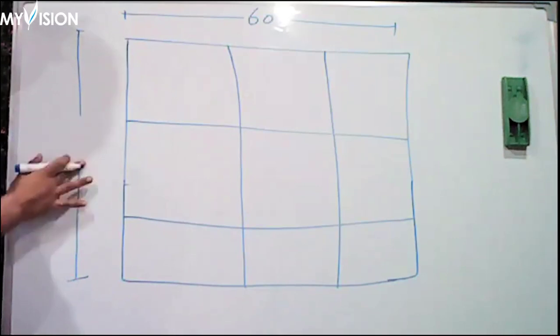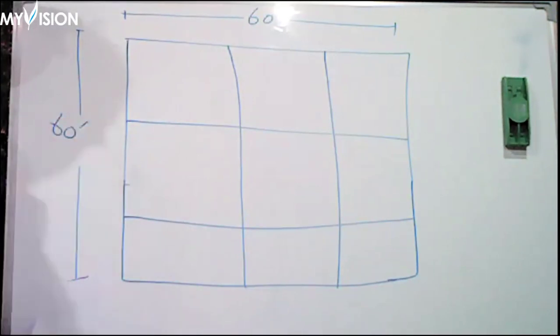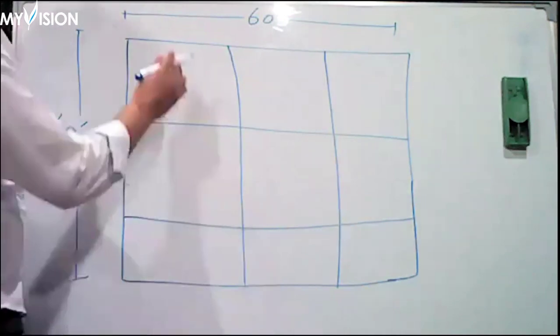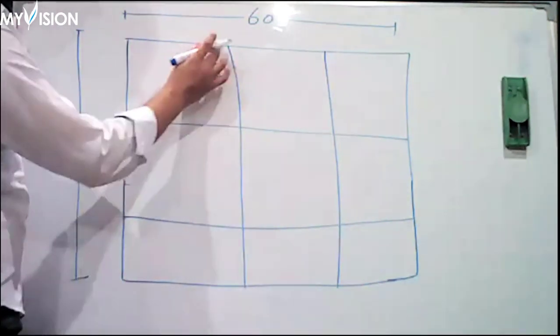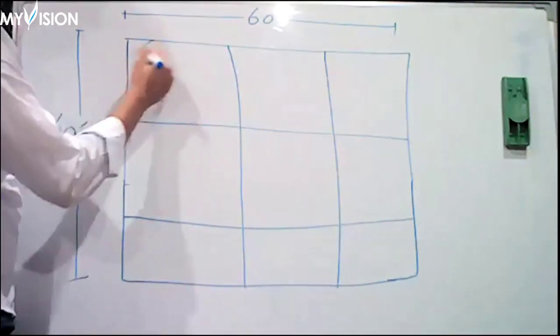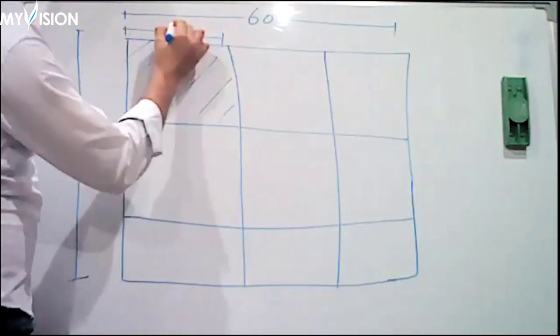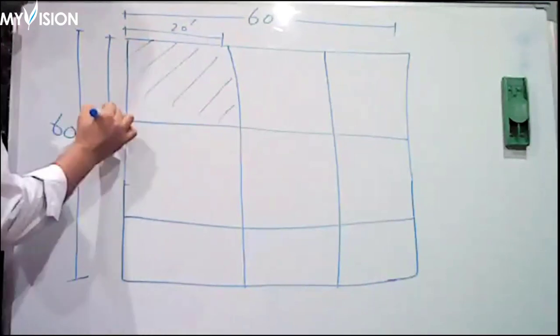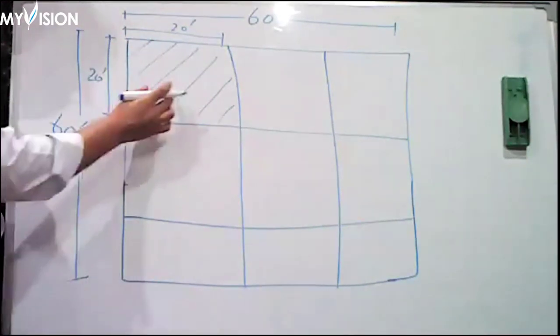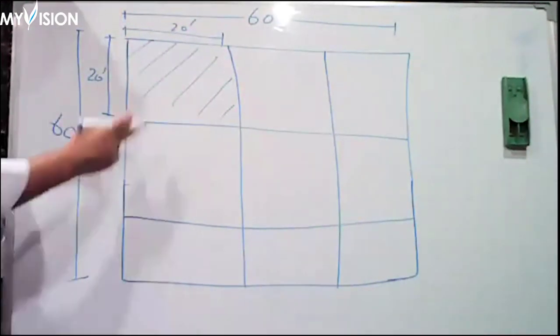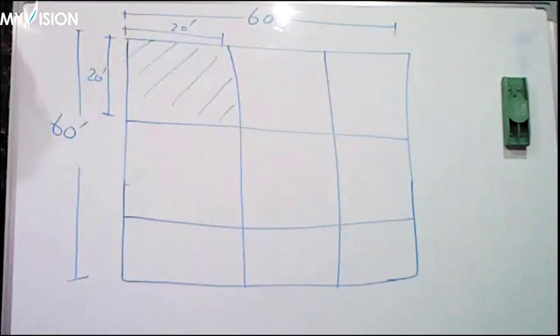This dimension is again 60 feet, right? Can you please tell me, Mr. Dragon or Mr. Bruce friend, if I consider this small part of the slab, this dimension will be 20 feet, this dimension will be 20 feet. Can you please tell me, this panel is what? It's a one-way or two-way? Two-way.